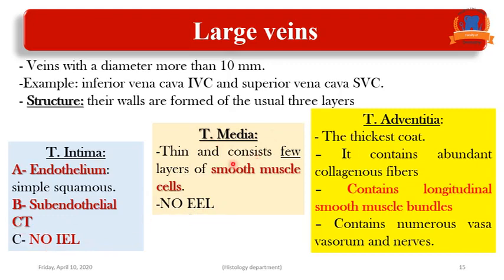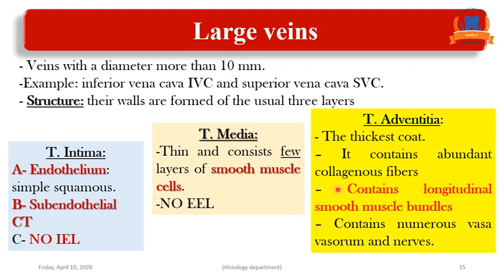Tunica media, as in the medium-sized vein, is a very thin layer formed of a few layers of smooth muscle cells, and no external elastic lamina. Regarding the tunica adventitia, as in the medium-sized vein, it is the thickest coat. Generally, tunica adventitia is the thickest coat in the veins. It is formed of abundant collagen fibers and, as in the medium-sized vein, numerous vasa vasorum to supply the layers of the vein.